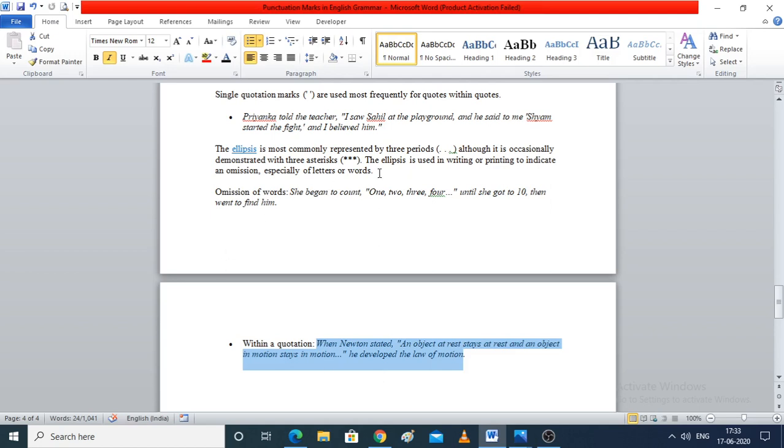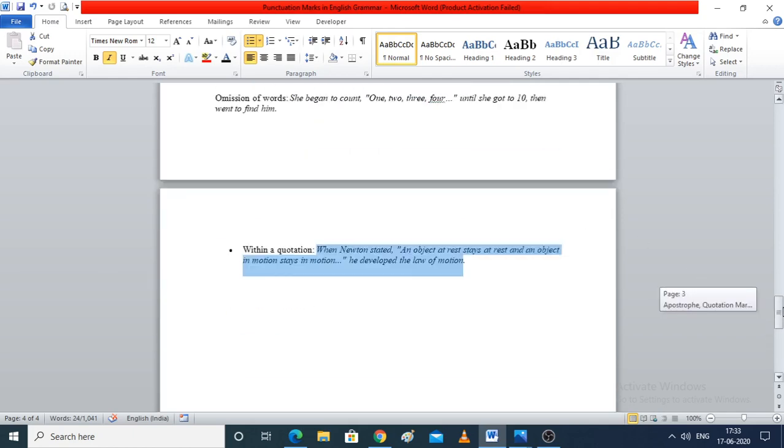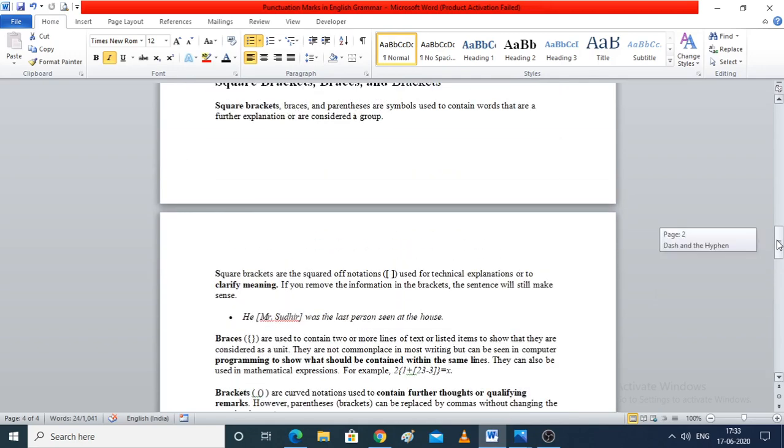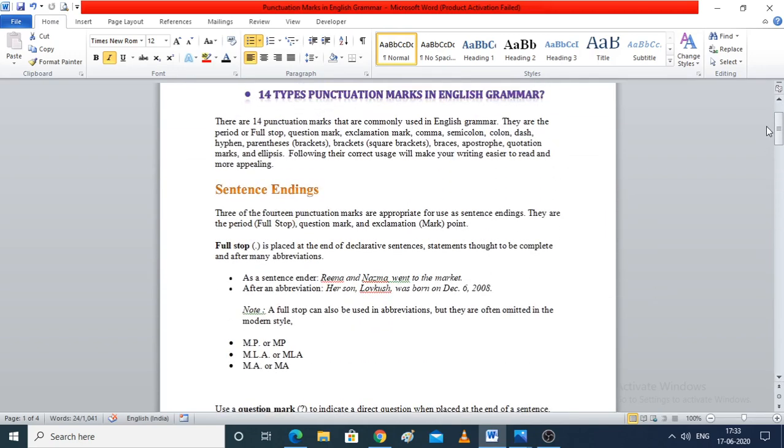It is also represented with three asterisk symbols. So you can use three periods, or you can also use three asterisk symbols. Now it's all about this topic. I wanted to recall once again.